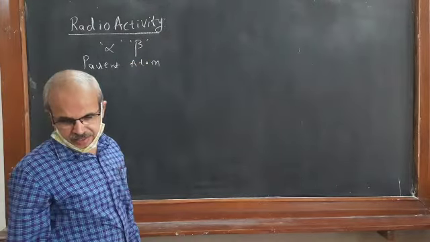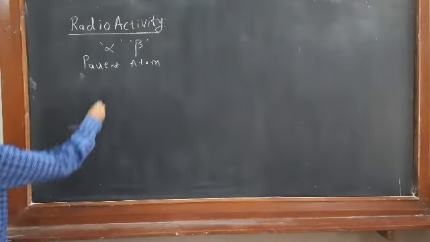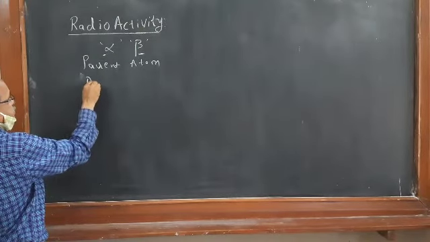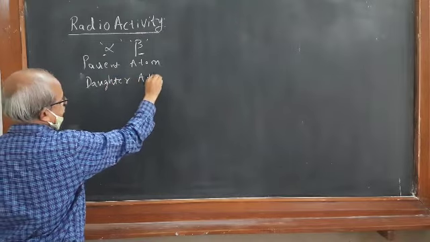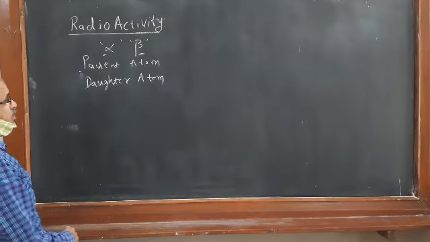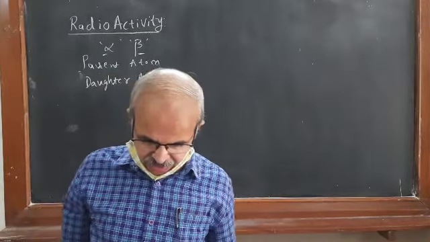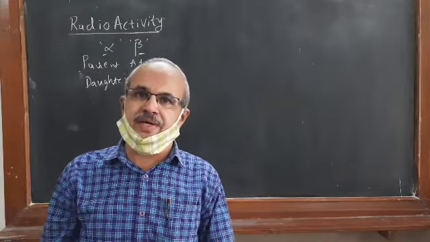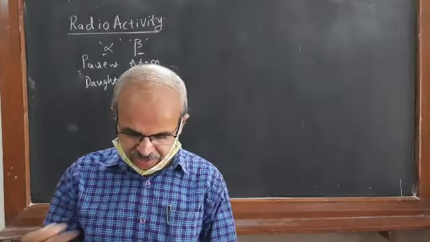When the parent atom changes into another atom after the emission of an alpha ray or beta ray, it is called the daughter atom. Before decay it is called the parent, but when the decay process takes place, it is called the daughter atom, because it disintegrates. One element changes to another element. I will explain that in detail afterwards.